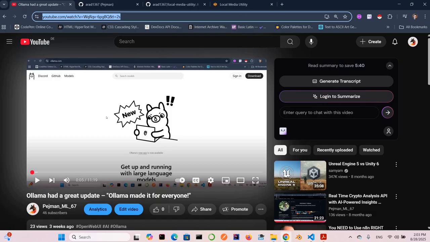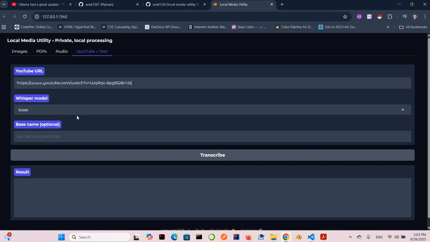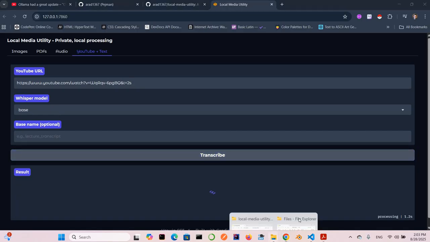Let's go back to the local application and just use it. There's nothing to do, just copy and paste the URL here. The base model is more than enough, and we don't need any optional name here, just transcribe start.